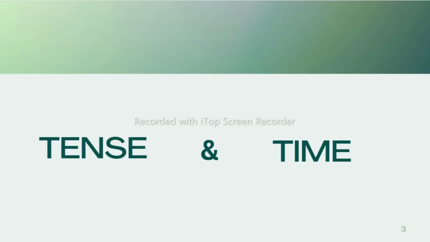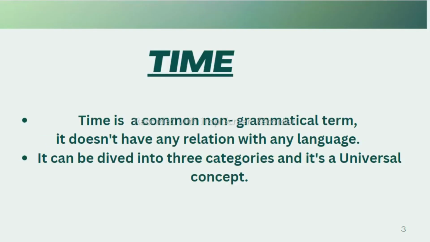Now, let us see the difference between tense and time. Students, time and tense are two different words. So first let's see time. What is time, and what is its importance? Time is a common non-grammatical term. It doesn't have any relation with any language. It can be divided into three categories, that is present, past and future. That is a universal concept. So here time doesn't show any relation with grammar.